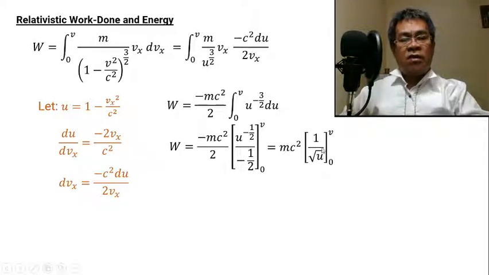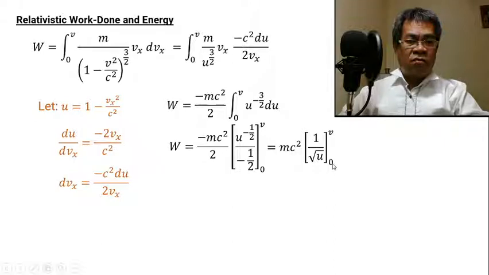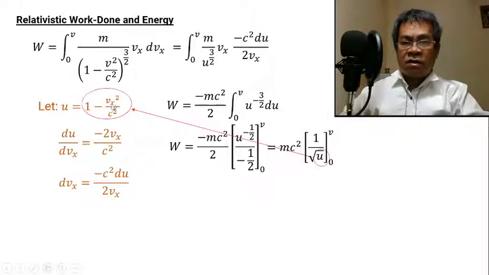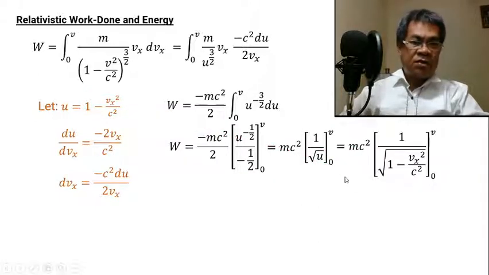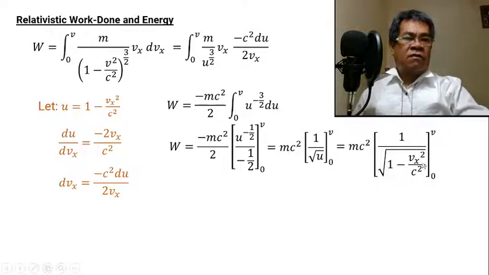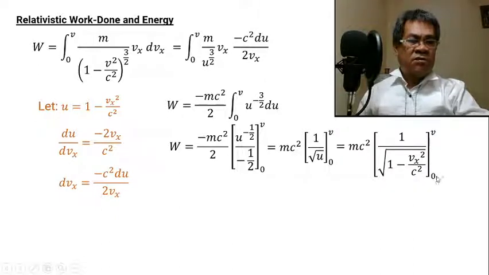Then take note that the limit from 0 to b is for x, so this is not for u. All we need to do is replace u with our dummy assignment, 1 minus x squared over c squared. So we need to replace this u with this expression. That's it. So then substitute. This is the result: mc squared, the same, 1, the same, all over, instead of u, we replace this with the dummy variable, 1 minus x squared over c squared. Then the limit should be 0 to b.